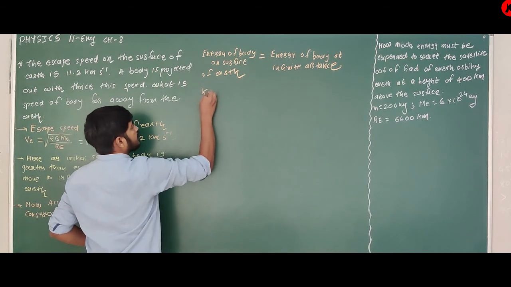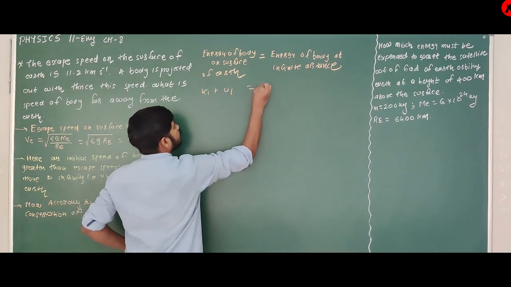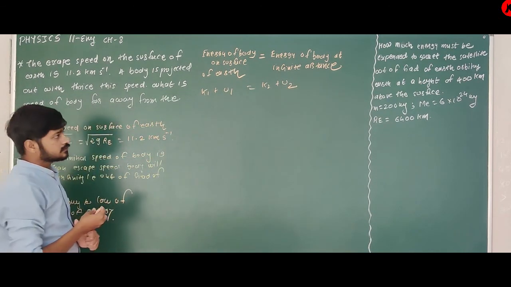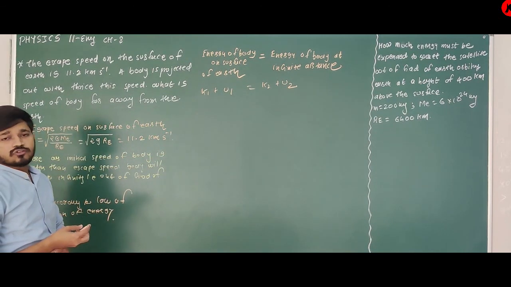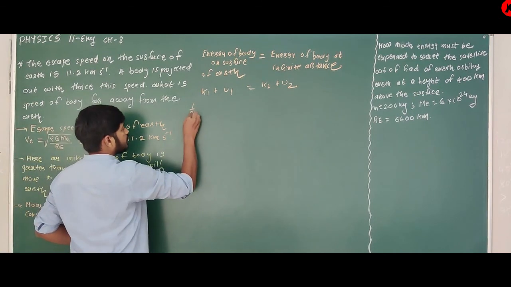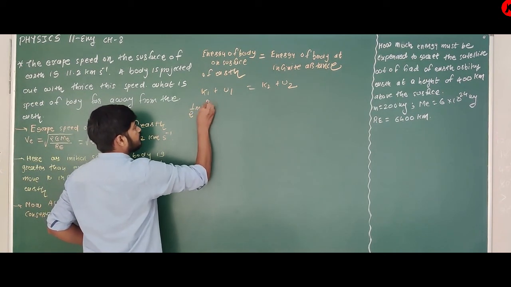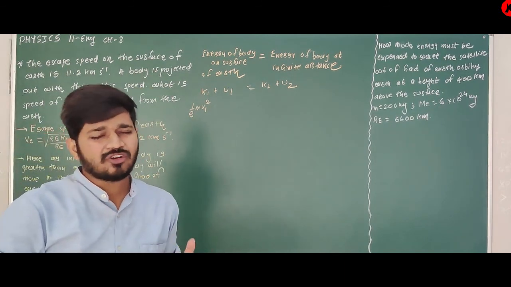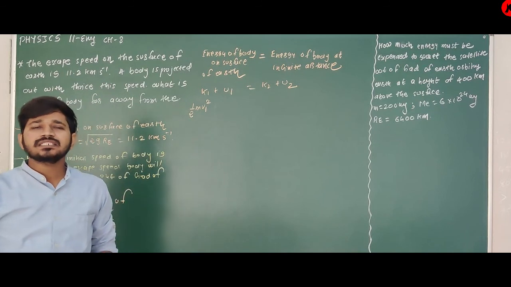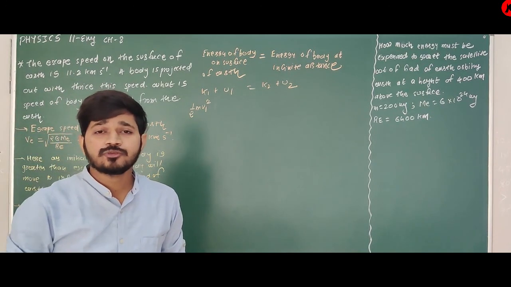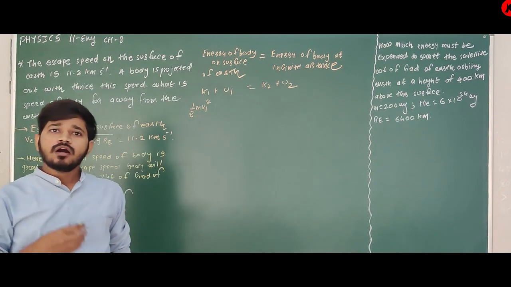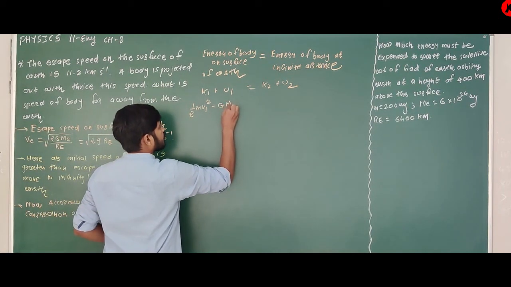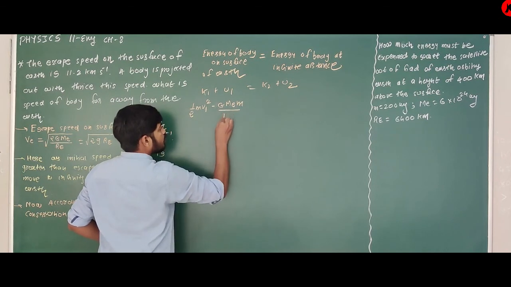So K1 plus U1 is equal to K2 plus U2. We are assuming the mass of the body is m. So K1 is half m V1 square. For U1, potential energy, now remember the equation of potential energy: it is minus G m1 m2 upon R. For Earth and body, you can write this as minus G M m upon RE.